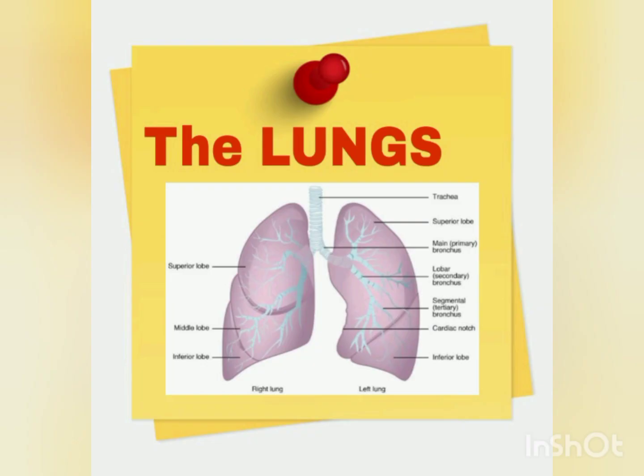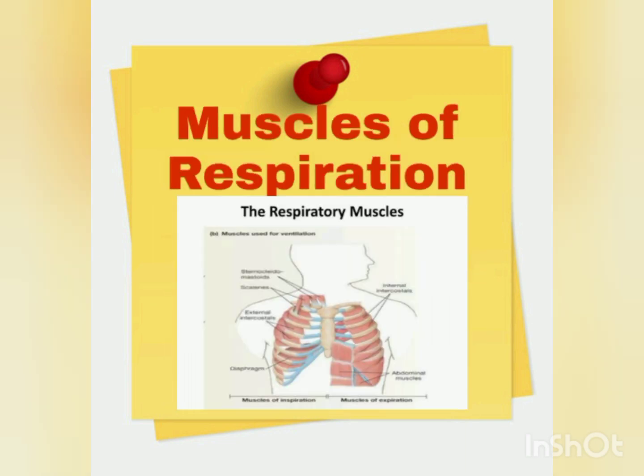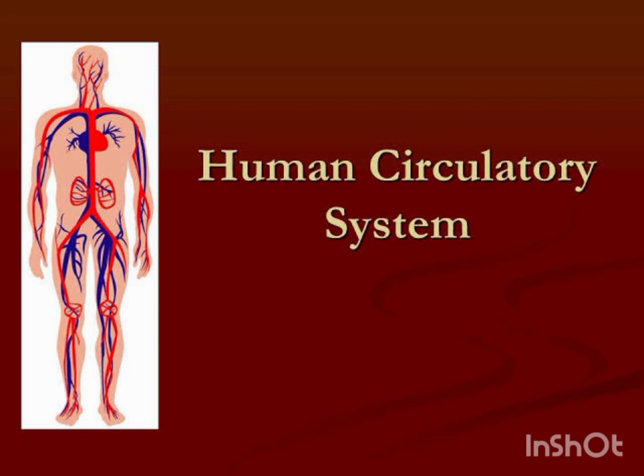They are the primary organs of the respiratory system. They are paired and cone shaped, located near the backbone on either side of the heart. Next, the muscles of respiration. It is located below the lungs and it pumps and pushes the air into and out of the lungs.